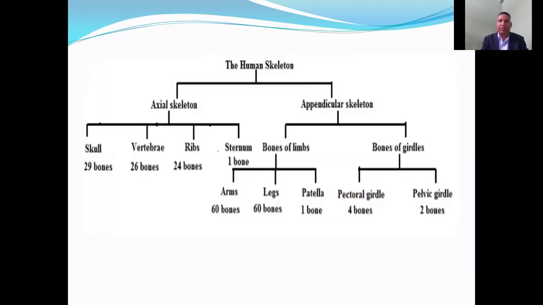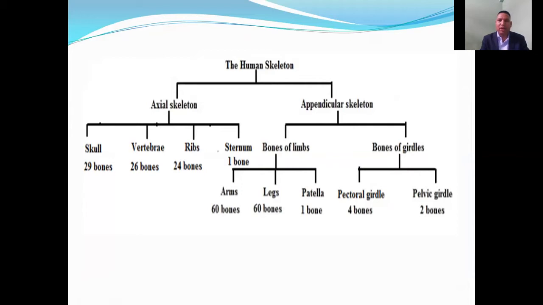Human skeletal system is divided into two parts. They are axial skeletal system and appendicular skeletal system, or you can say axial skeleton and appendicular skeleton. Axial skeleton can be divided into two parts. They are skull, vertebral column, ribs, and sternum.